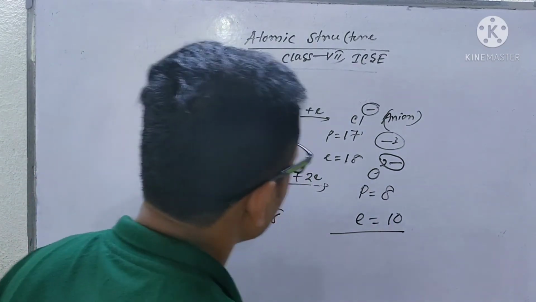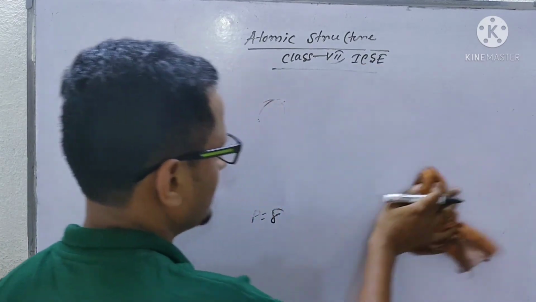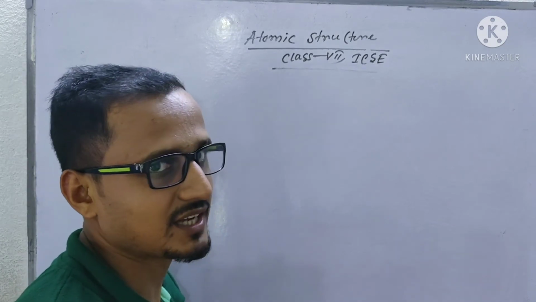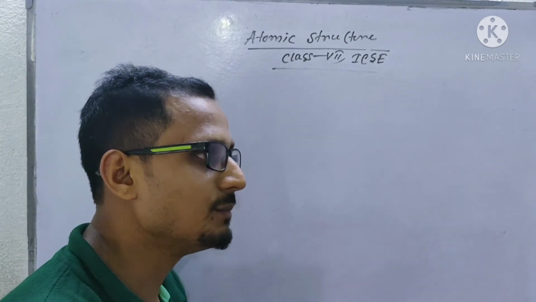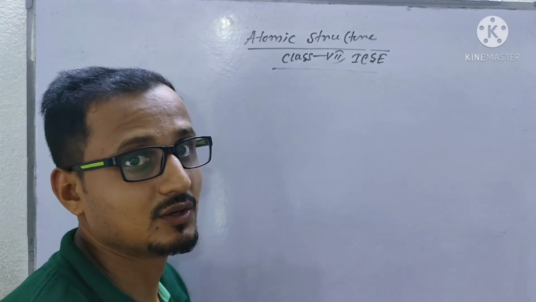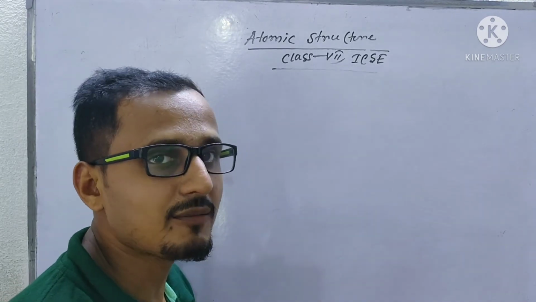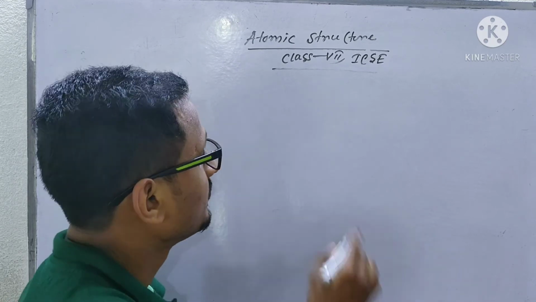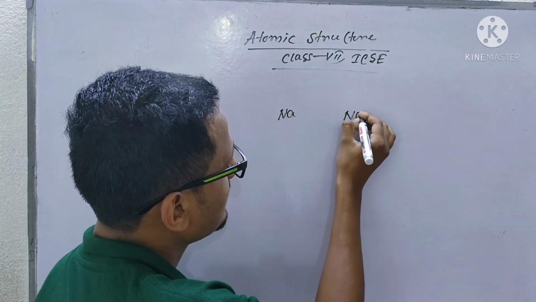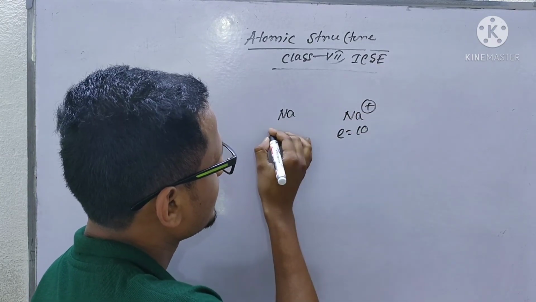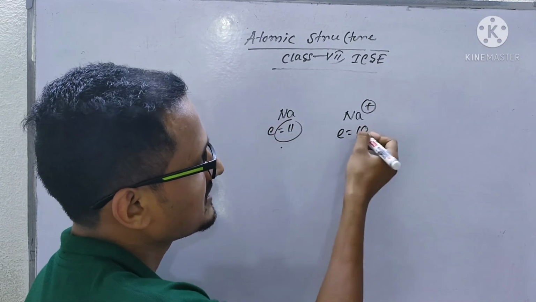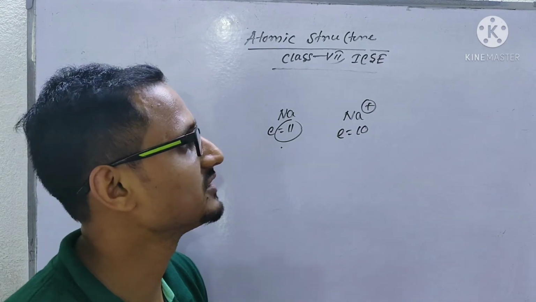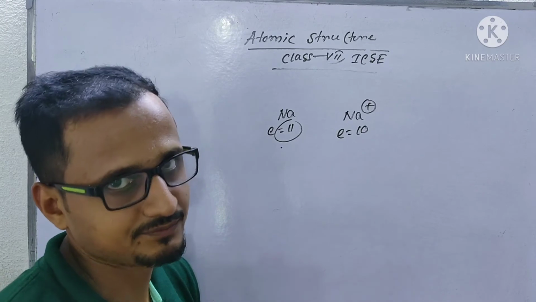So you can learn the difference between cation and anion. Cations are positively charged species, anions are negatively charged species. Most metals form cations by releasing electrons. Non-metals form anions by accepting electrons. In a cation the number of electrons is less than its parent atom. Here the number of electrons is 10, there it is 11. So the number of electrons is less than the parent atom. But for an anion the number of electrons is greater than the parent atom. So these are the differences between cation and anion.